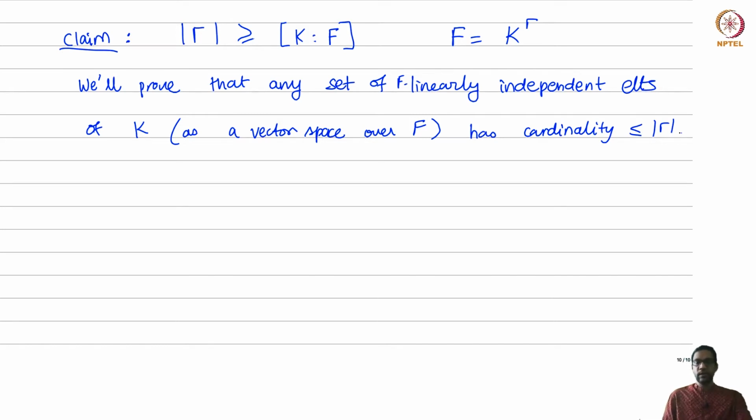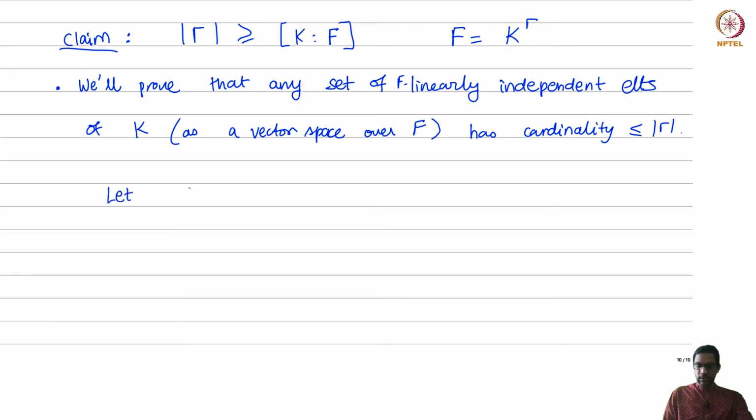Number one, that K over F is a finite extension, because otherwise there would be infinitely many linearly independent elements possible. Secondly, the dimension of this vector space is at most the cardinality of Γ, because you just take a basis of this vector space, that's a set of linearly independent elements, and that can have cardinality at most that of Γ. Okay, so let's try and prove this statement.